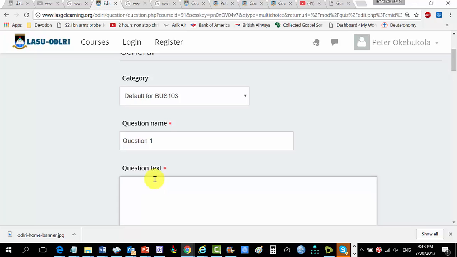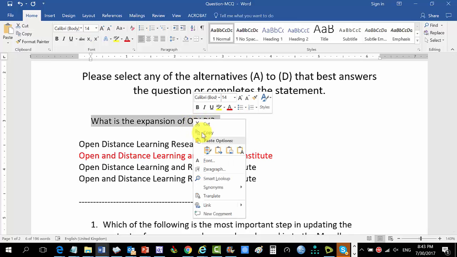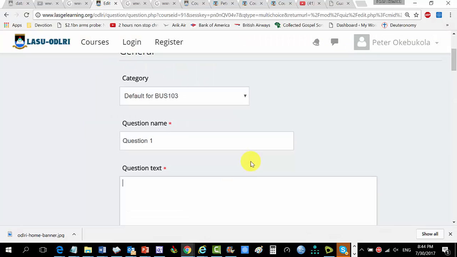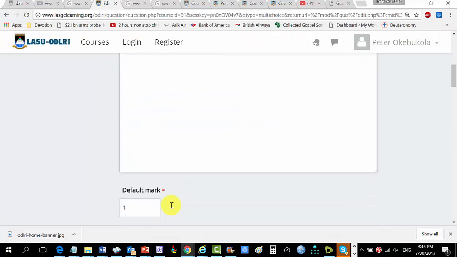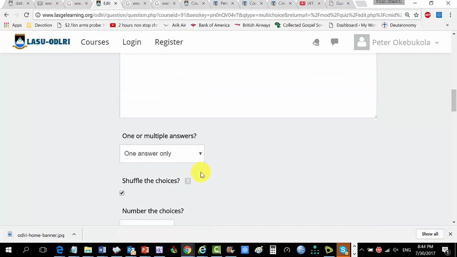The question text is the stem. That is this one. That's the question text. I've copied it, but let me just show you that I've done so. What is the expansion of ODLRI? The default mark is 1. General feedback, don't bother about that.